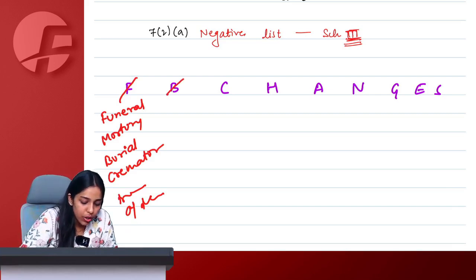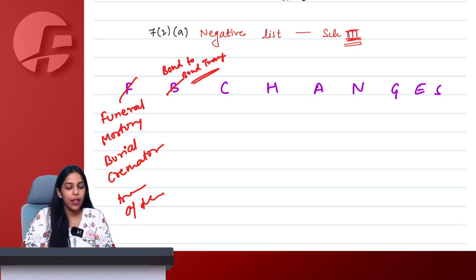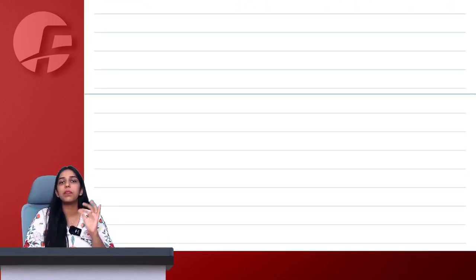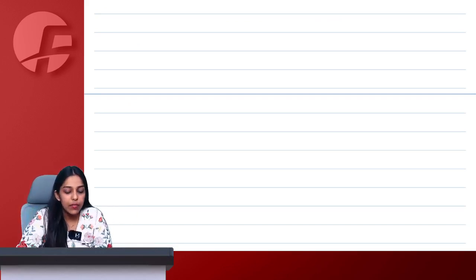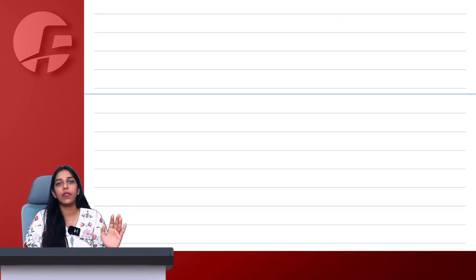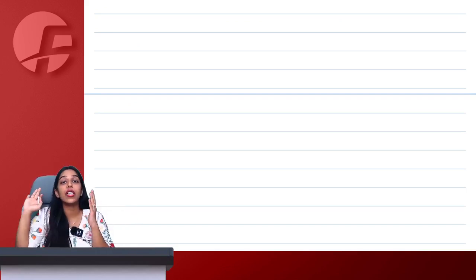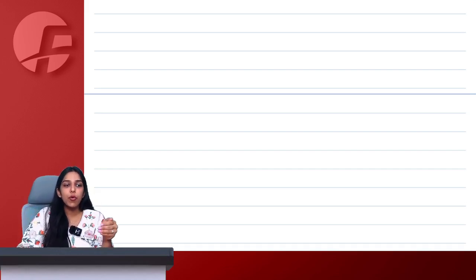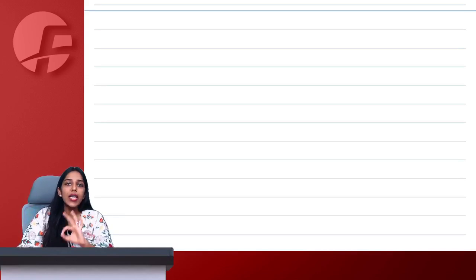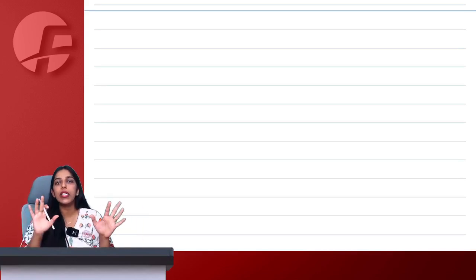Then B means bond to bond transfer. B means bond to bond transfer. You will understand this in much more detail when we move on to the customs part of indirect taxes. I will just give you an overview for now. Even if you are not able to entirely understand, do not worry, because I will take half an hour to 45 minutes there in the customs portion to explain what is one-to-one transfer. For now, I am giving you a very broad overview so that you don't feel like something is missing.